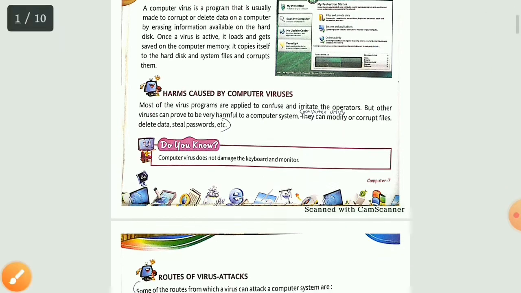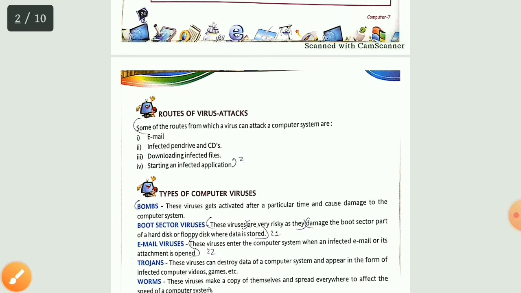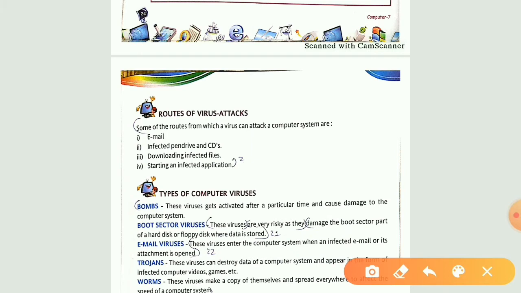Now, see the routes of virus attacks. Routes means the ways from which a virus can enter your computer system. Over here, we are having only 4 ways. The first one is your email. Through email, you can get your virus. Second one, infected pen drives and CDs. Whenever you insert any pen drive or any CD or any hard disk drive, it may happen that your pen drive or CD may be infected, so this can also infect your computer system, so be very alert.